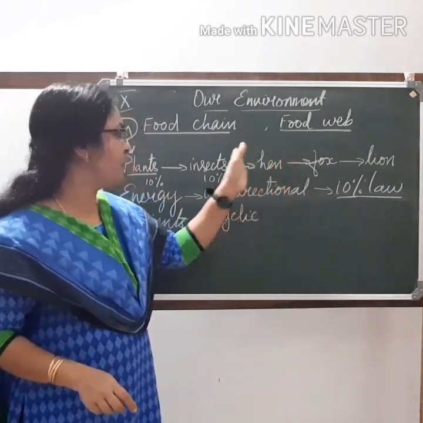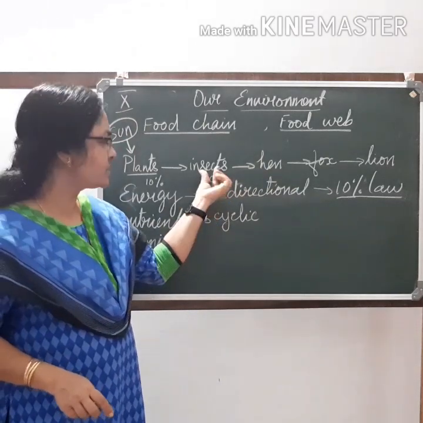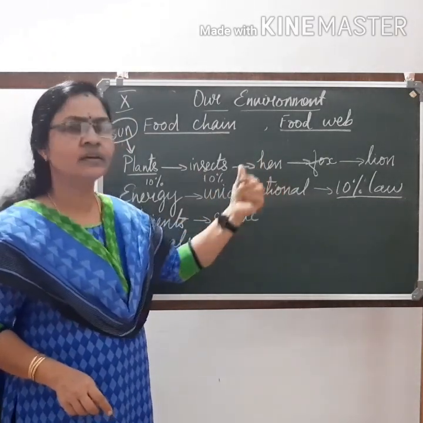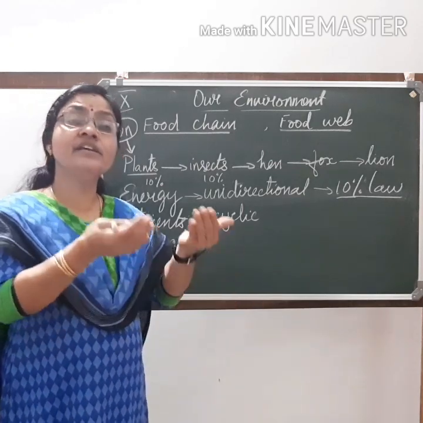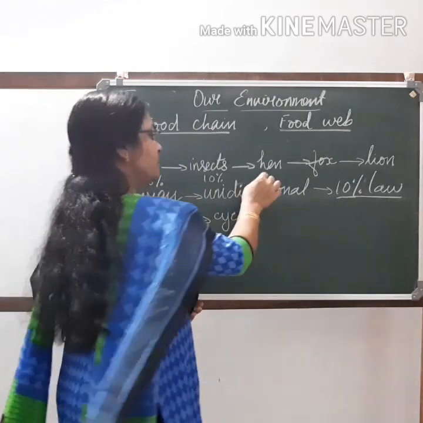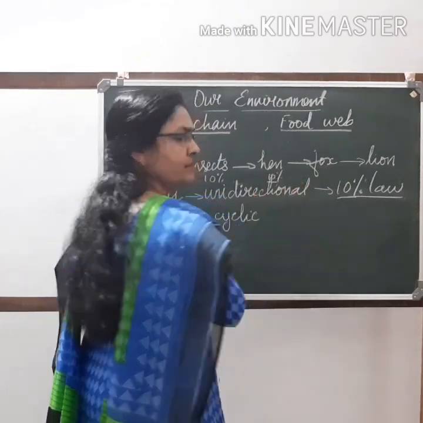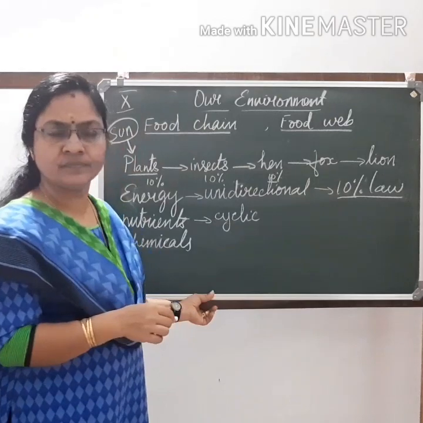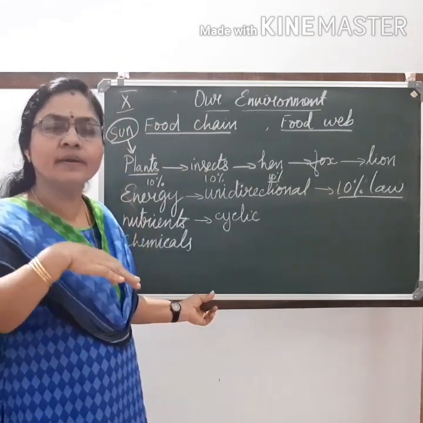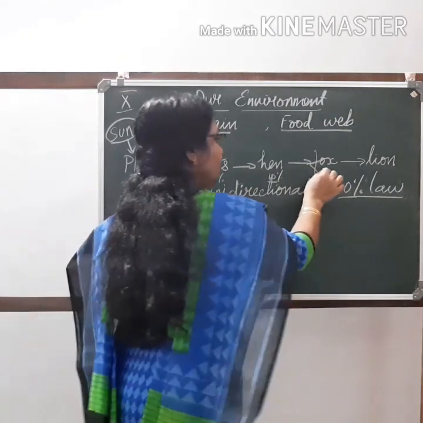When a hen depends upon insects for food, this 10% energy is passed on to the hen. Out of that, 90 is used by the hen and 10% is left. This 10% will be passed to the fox. There also 90 is used up by the fox and 10% is stored.